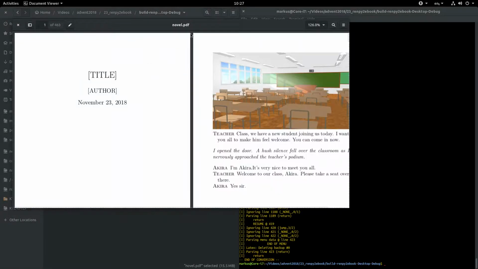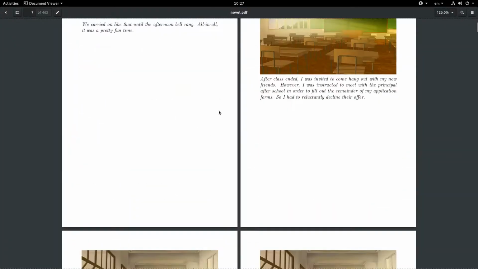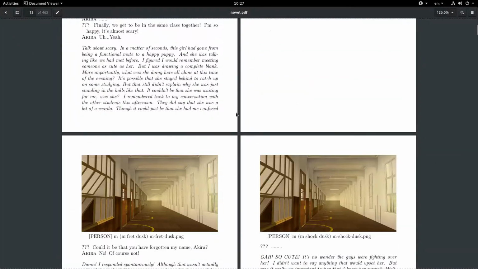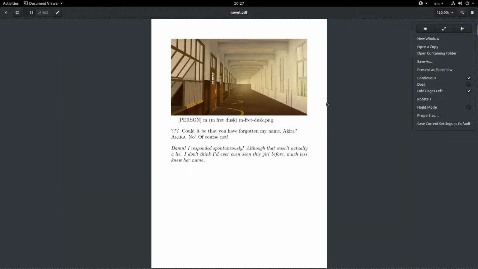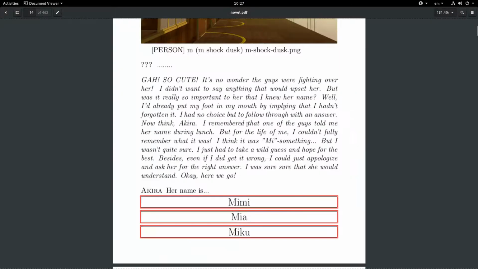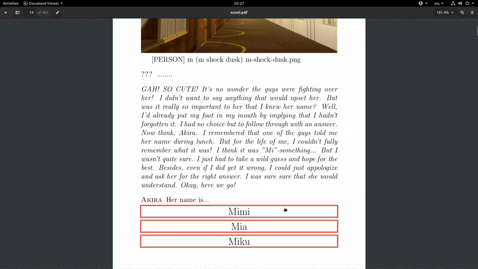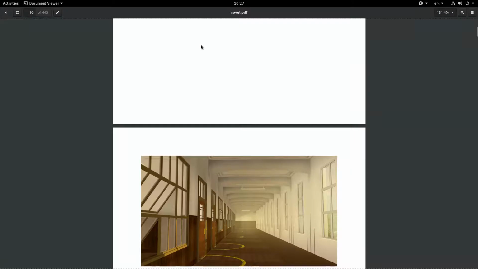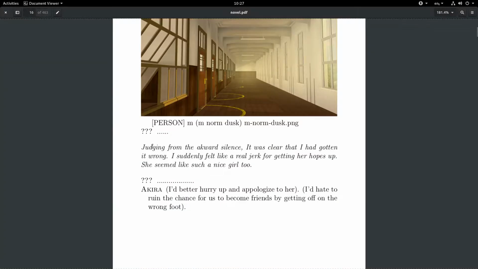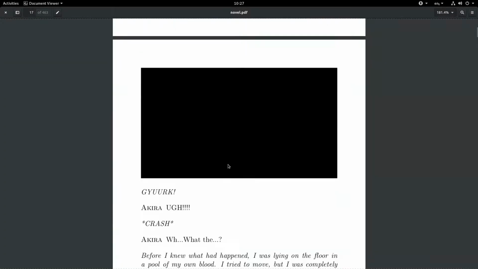And also if we take a look at the PDF, for example, when it comes to choices, because that's the main point of visual novels, they have various choices at some points. So here, for example, we are asked what her name is, and we can either click Mimi, Mia, or Miku. And depending on that, it'll jump to a page. So let's just say Mimi. And then, okay, Mimi. And you can see the story continues from there.